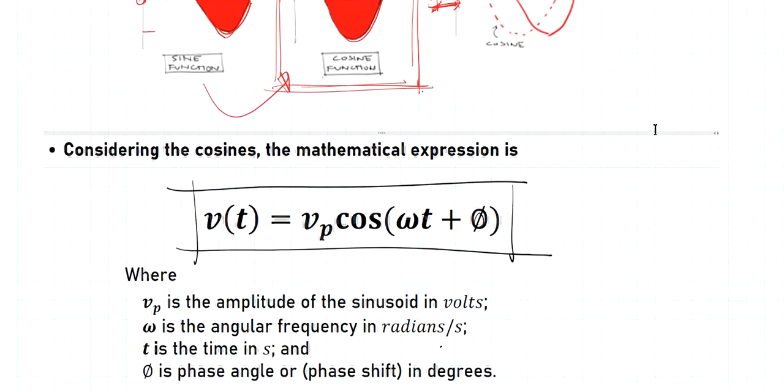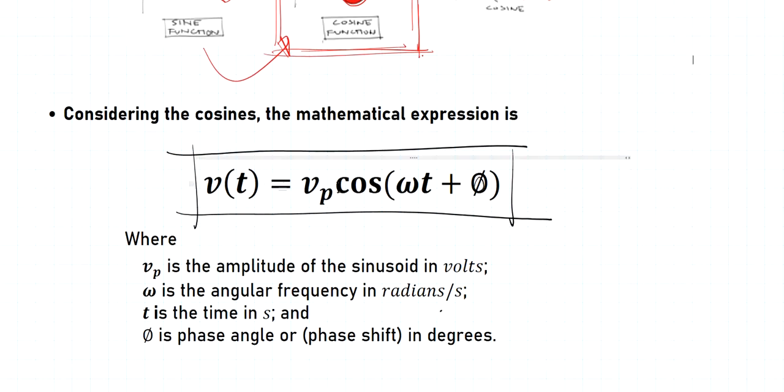So considering the cosines, the mathematical expression is this. Some function of time, here's our variable, and let's say we are talking about the voltage. By the way, whether voltage or current, it's going to be the same thing when we're talking about the function. But for discussion purposes, for now, we'll use the voltage as an example. But again, the terms that we'll be discussing here, the amplitude, the angular frequency, the time and phase, also apply to the current.